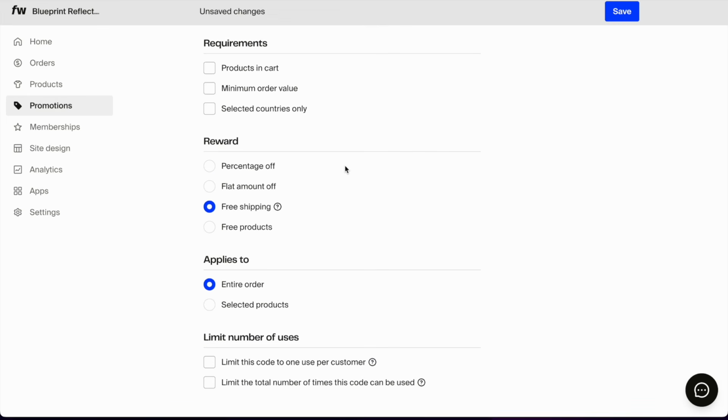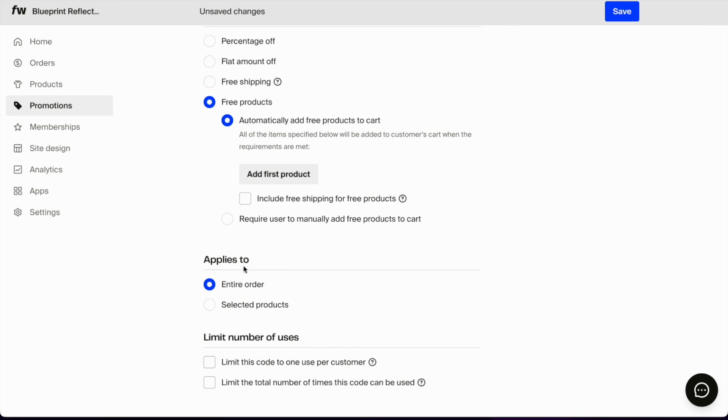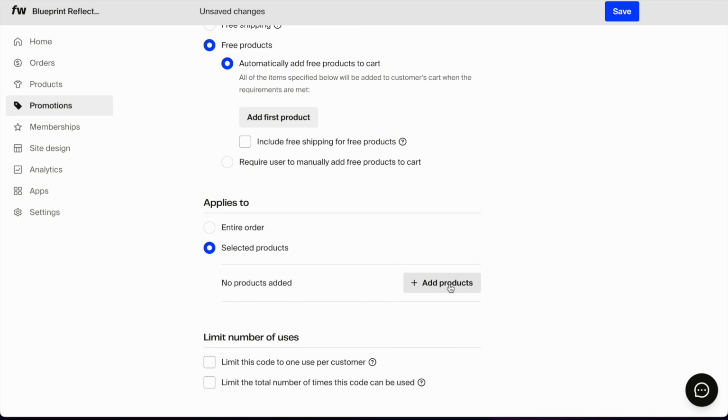The promotion can actually be just free shipping for something, or it could be a free product which you can add in here. So for example, I can create a digital download product, and no matter what someone orders, if they put in this promo code, they will get a free download product. Now, the promo code can apply to everything that they want to buy or to selected products. So you don't have to put this promo code on all of the products.